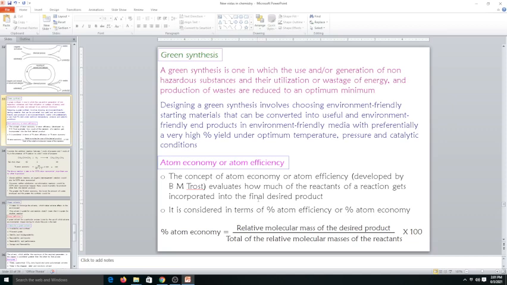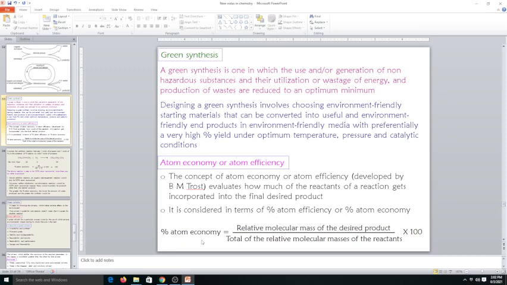So whatever reactants we use, how much has been incorporated into the final product. We don't want even a single atom to be a waste. Everything should be utilized to get the product.